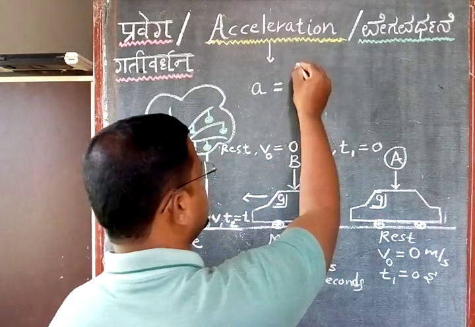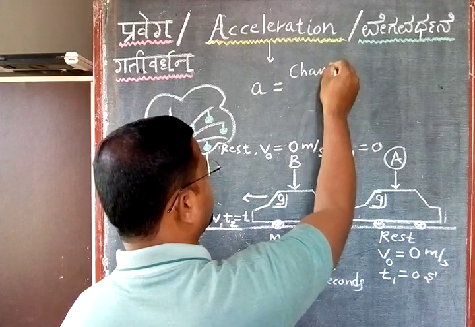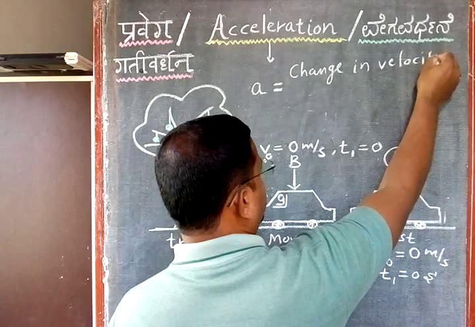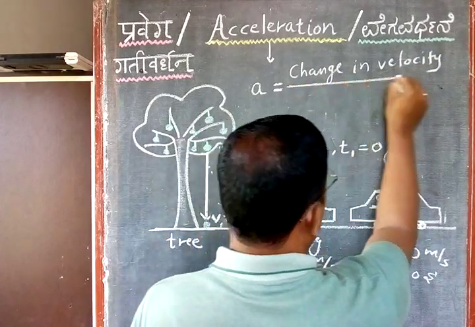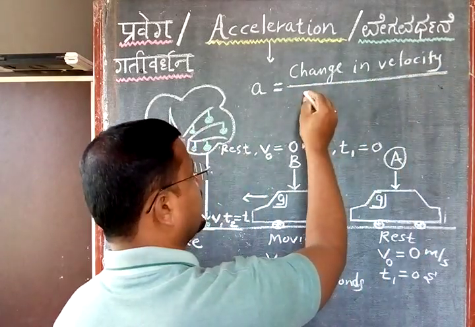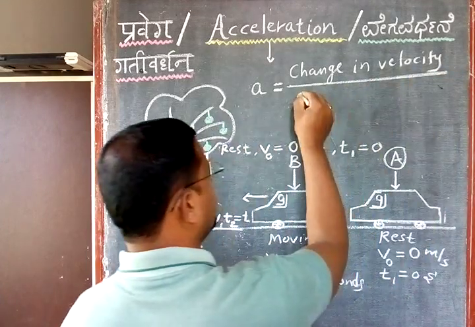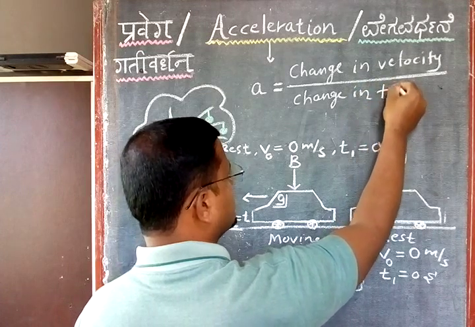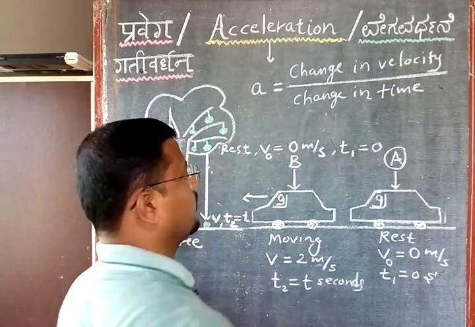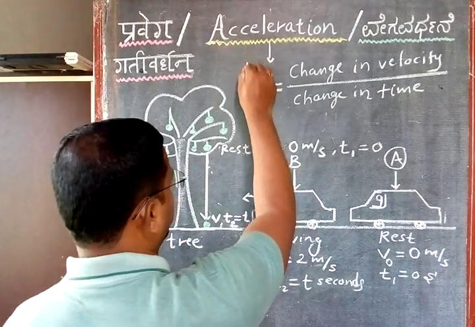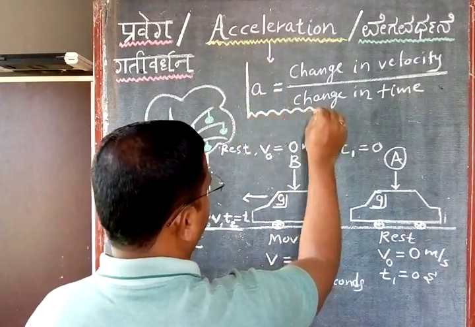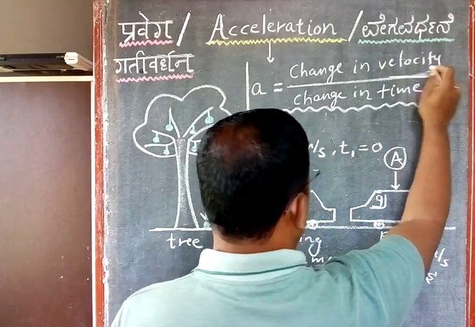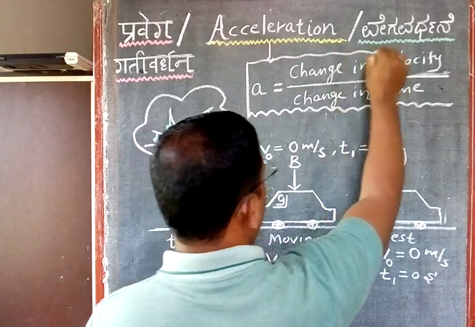So acceleration is nothing but the change in velocity divided by the time taken, or divided by the change in time. Change in time means you can write time interval also. So this is your formula for acceleration. Very important formula here. Whenever they ask the formula for acceleration, then acceleration is equal to change in velocity divided by change in time.